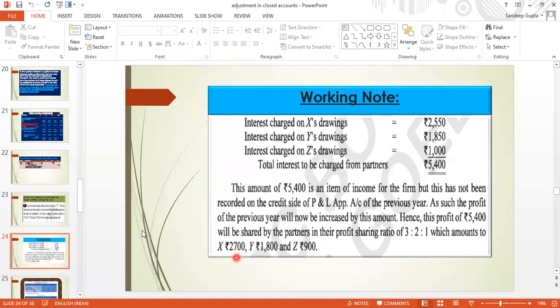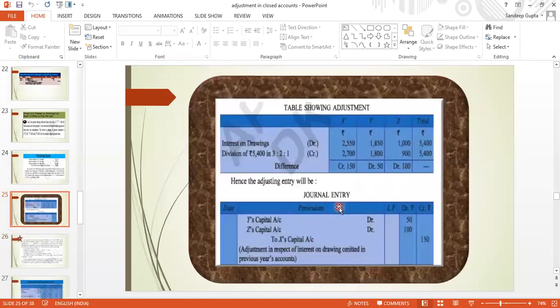Okay. So you all are getting interest on drawing, हमने पिछले साल चार्ज नहीं किया था. Due to that reason, our net profit has not been increased, but now we are charging. We are rectifying our omission, our error. So if we are rectifying, this amount we should take from the partners. This will increase our previous year profit, and hence this 5400 will be shared between the partners in 3:2:1. Okay, which was not done earlier. So now let me do the solution.